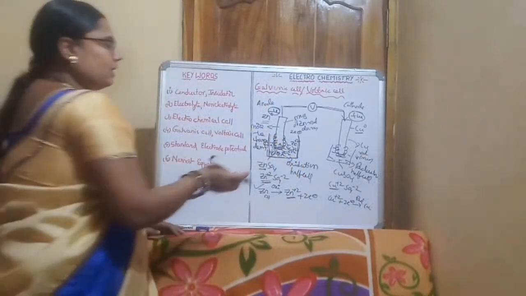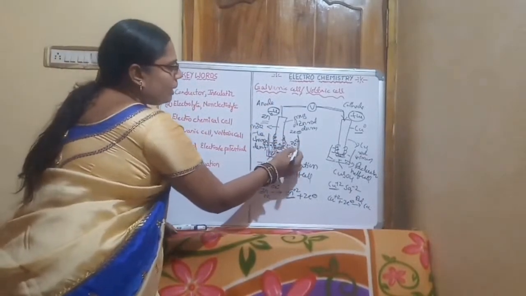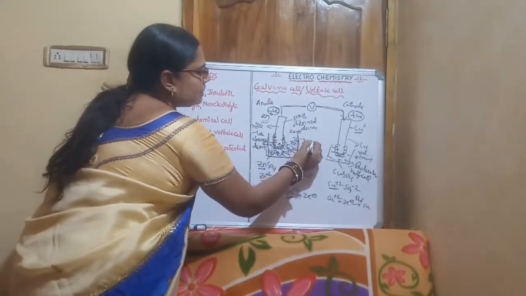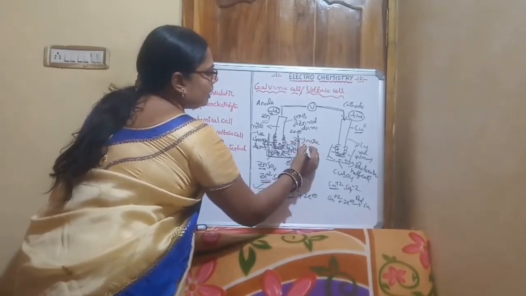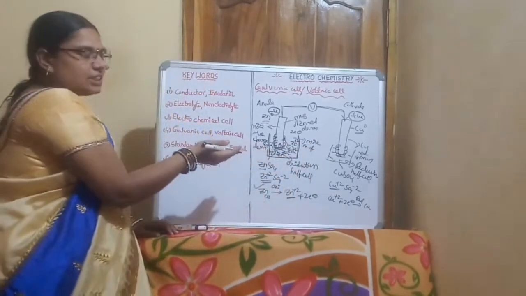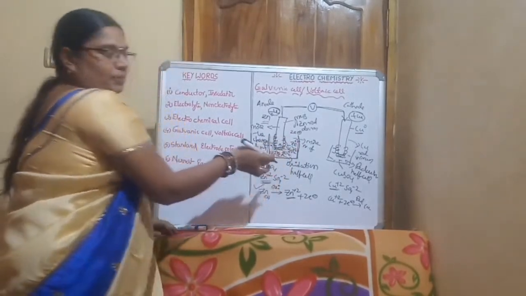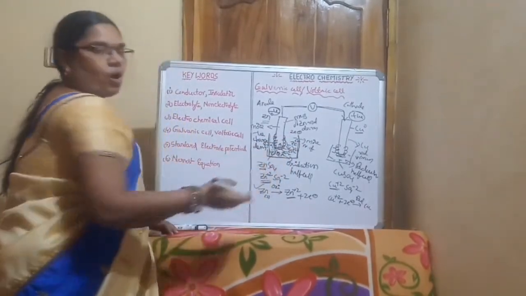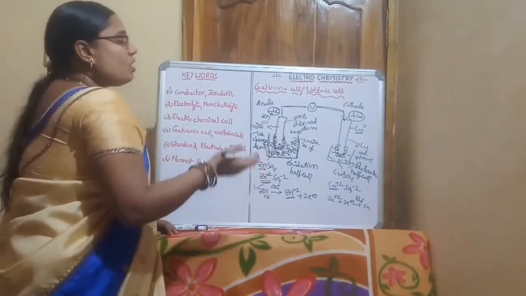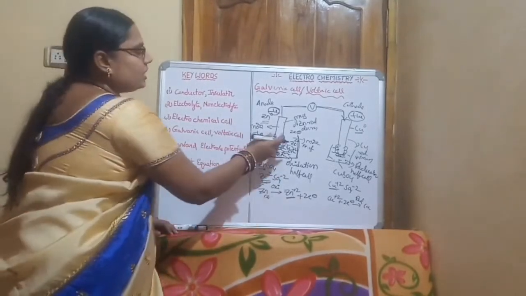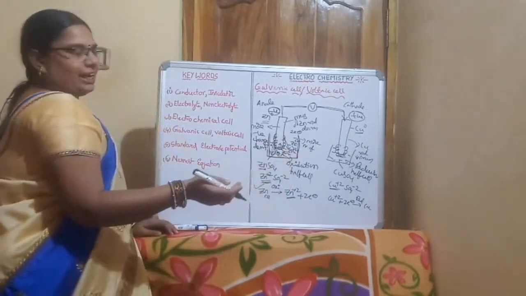The more Zn+2 ions there are in the zinc sulfate solution, what will happen? There is no space to convert zinc to Zn+2 here.